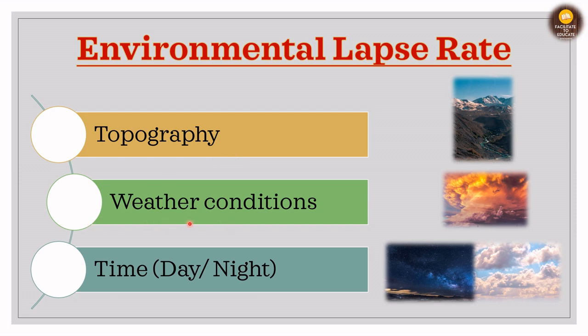Second is the weather conditions, whether the conditions of that place are colder or drier or hotter. It will depend on that as well. And the third thing is the time. It differs from time to time, that is in daytime it will be different and at night it may be different. So these are the three factors on which the environmental lapse rate depends.